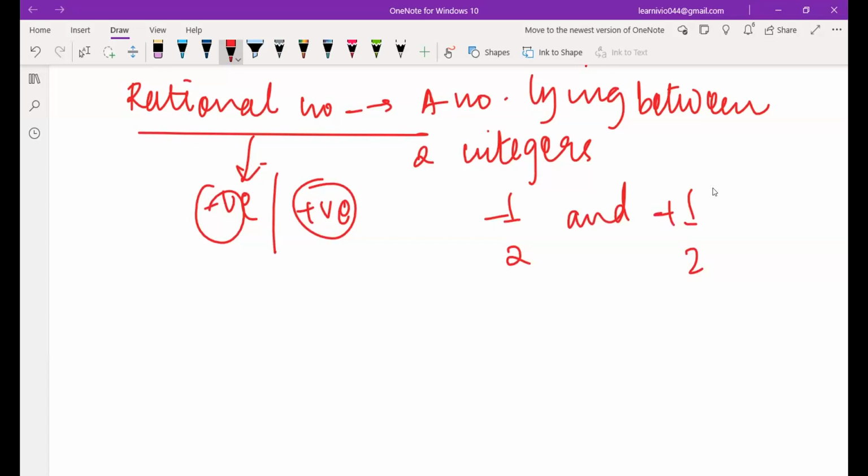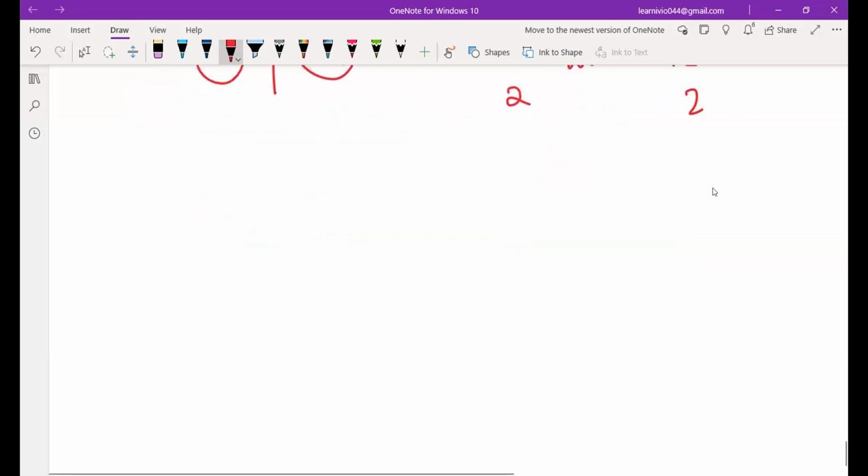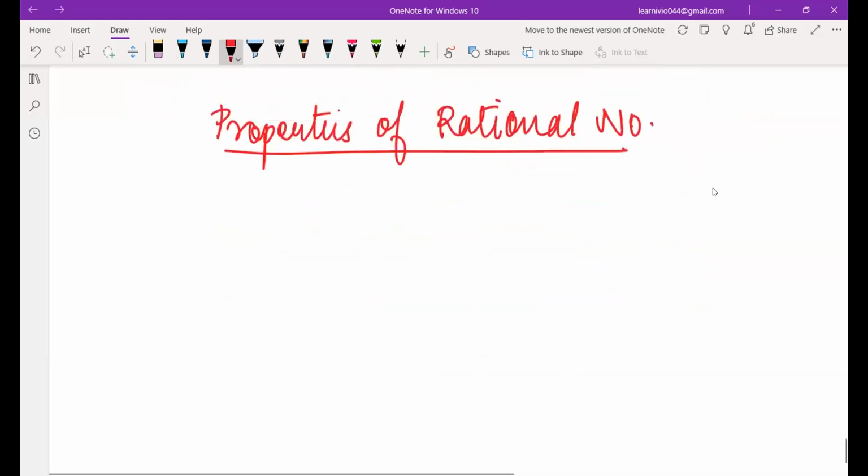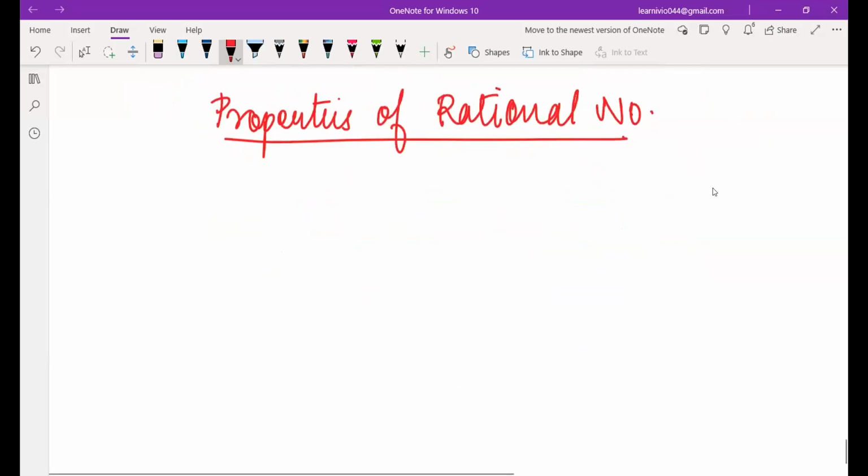Okay. So now in this lesson, we will be studying about various properties of rational numbers. Ma'am, should I write this? Not necessarily. Do you have your NCERT textbook with you? Yes, ma'am. So everything is already there. Okay, so you don't really have to write. You just understand well in the class.